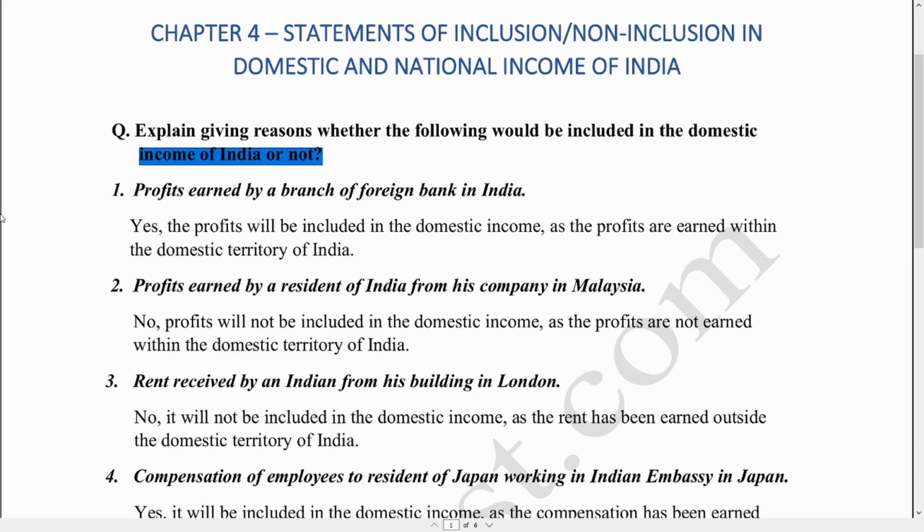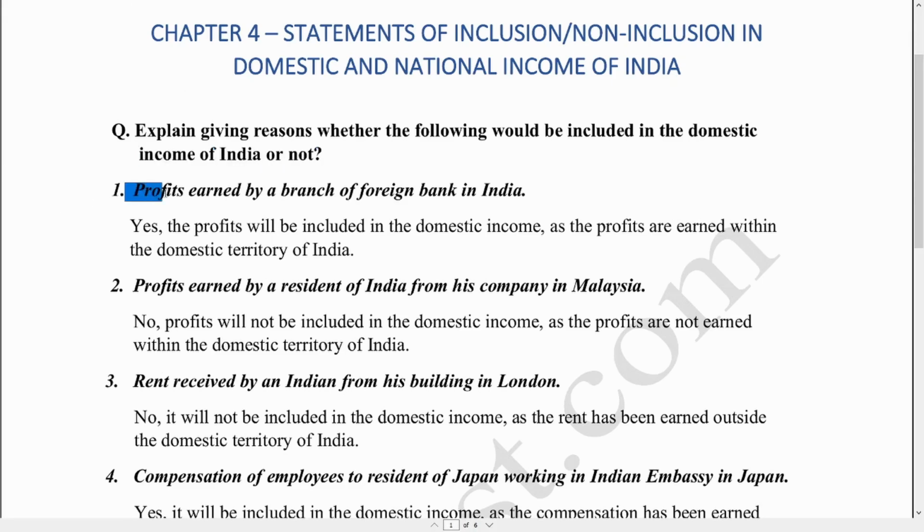So when these conditions are satisfied, that is, the income is generated within the domestic territory and whether the income has been generated by the residents or the non-residents, it should be included in the domestic income of India. So let's examine the statements one by one.